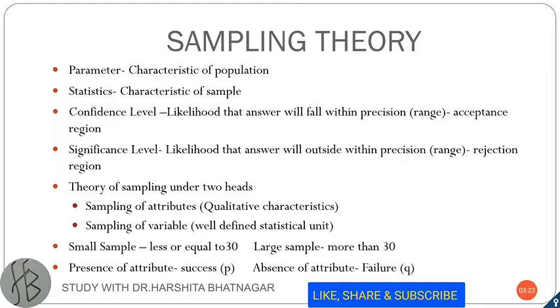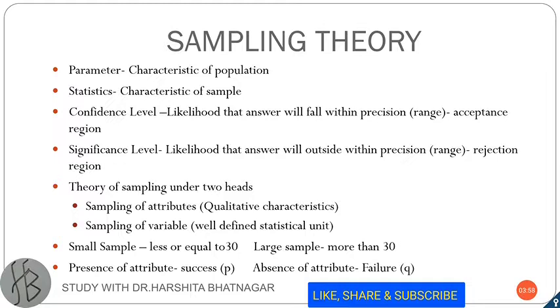Confidence level shows the likelihood that your answer will fall within the precision limit. Precision means it is the range within which your answer is going to occur. So, this region is called acceptance region. And the significance level shows the likelihood that the answer will fall outside the precision, means outside the range. This range is called rejection region.